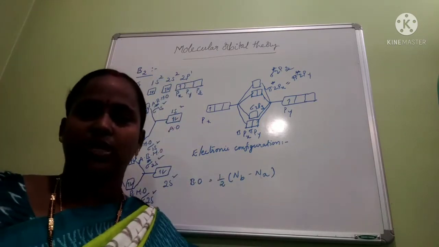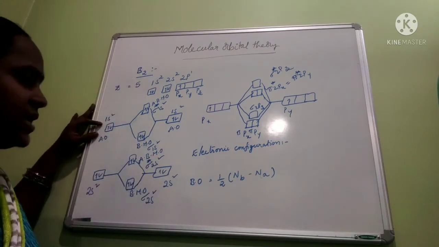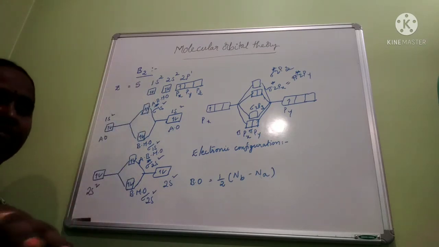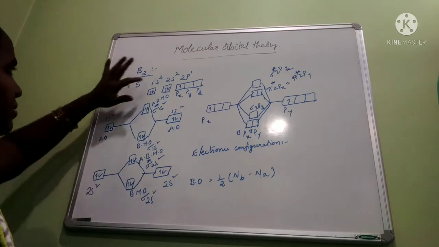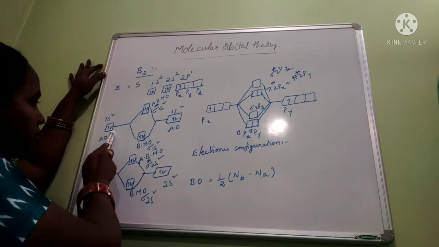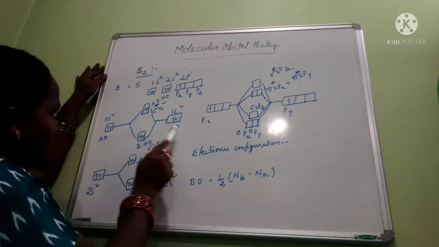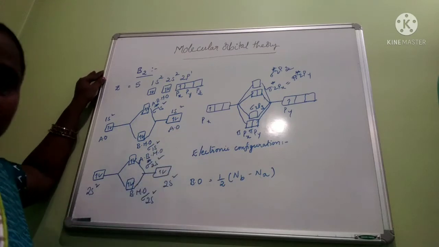Now the 1s atomic orbital. In boron we are having 1s2, so in the 1s atomic orbital we are having 2 electrons. So for 2 boron atoms, the 1s atomic orbitals have 2 electrons and 2 electrons.